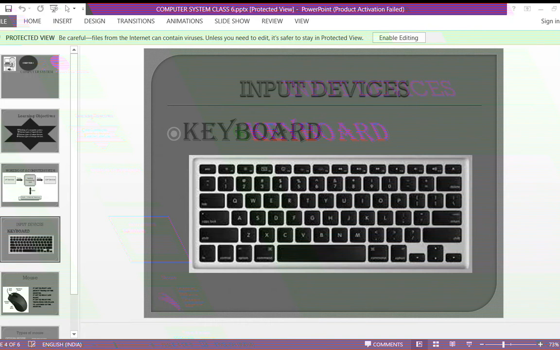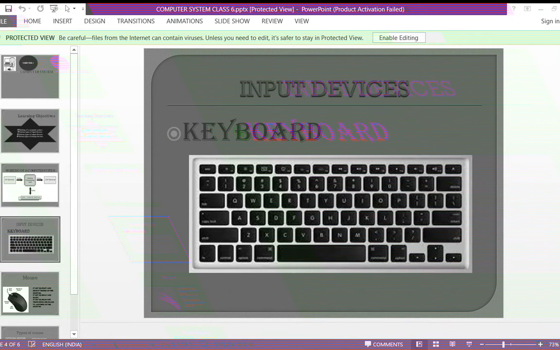Okay. So now what have I written here? I wrote here keyboard. So now this is your first line. I want to jump from keyboard to the next line. I want to write in the next line mouse.